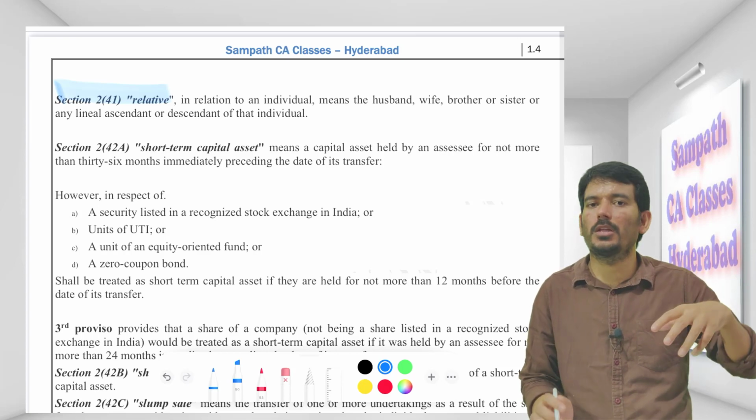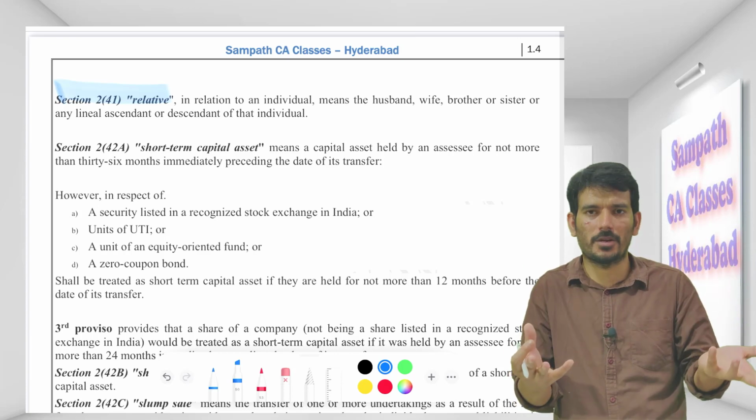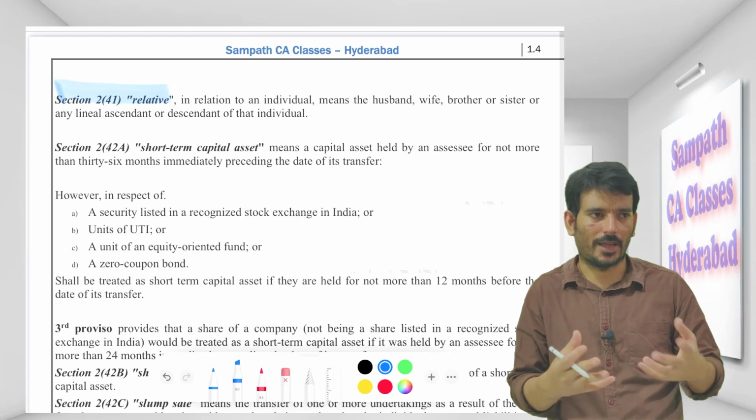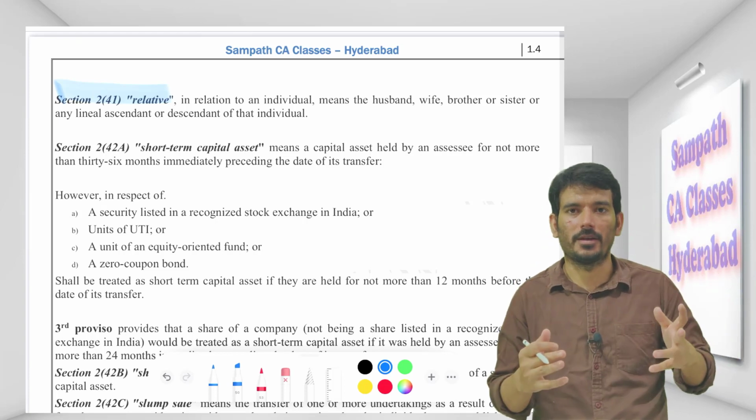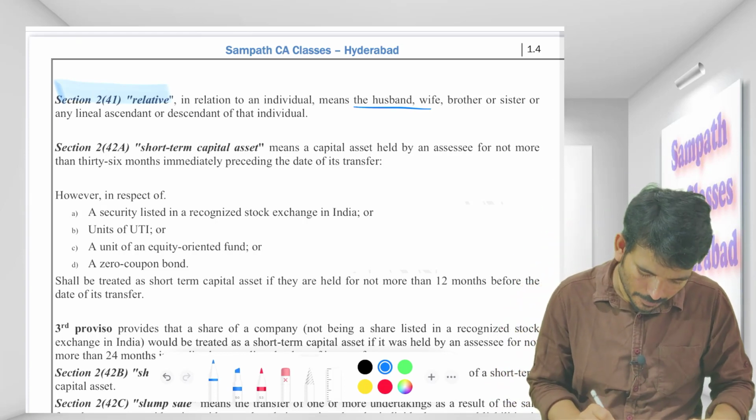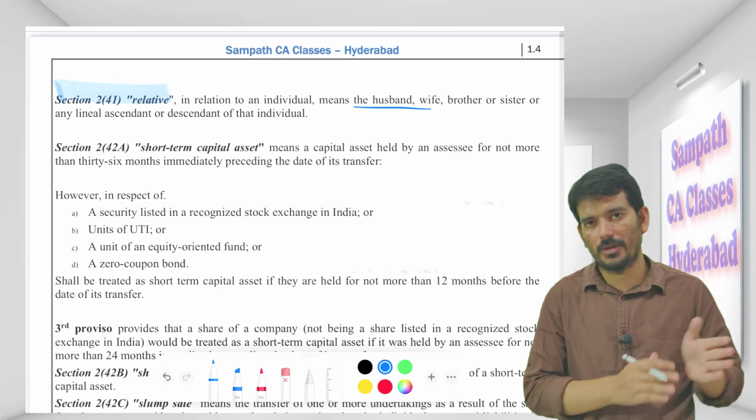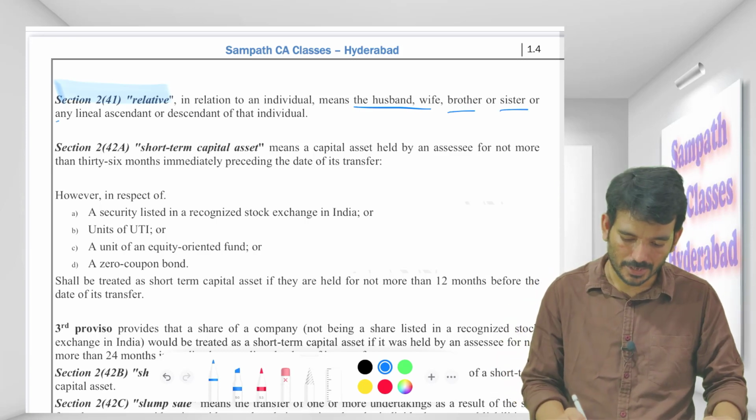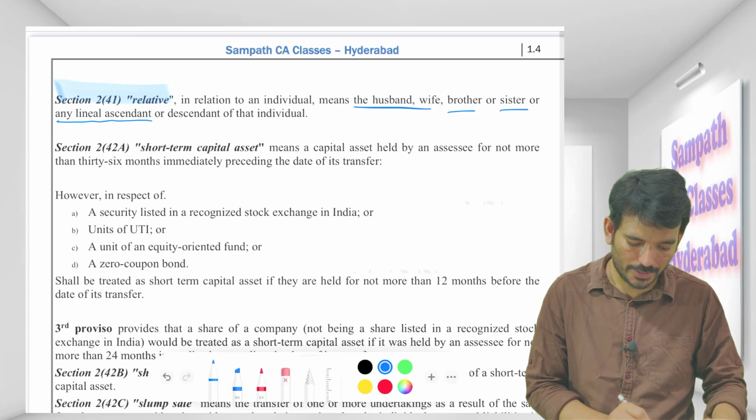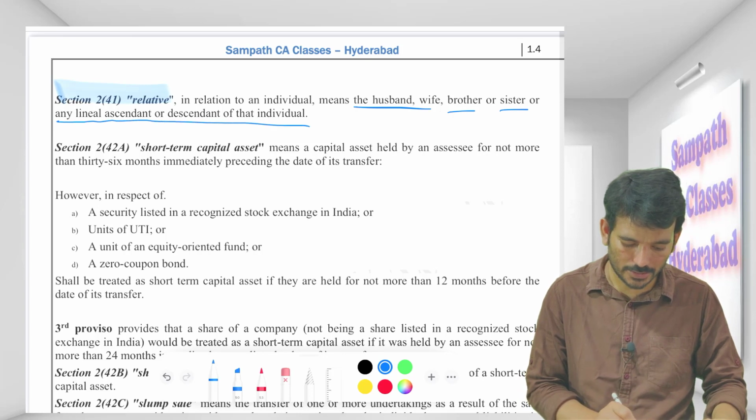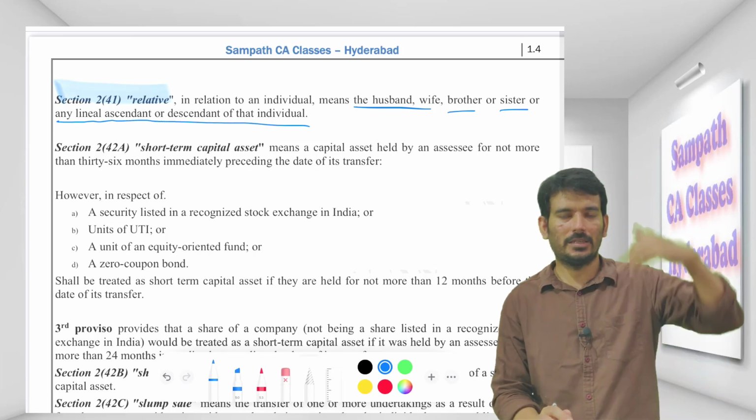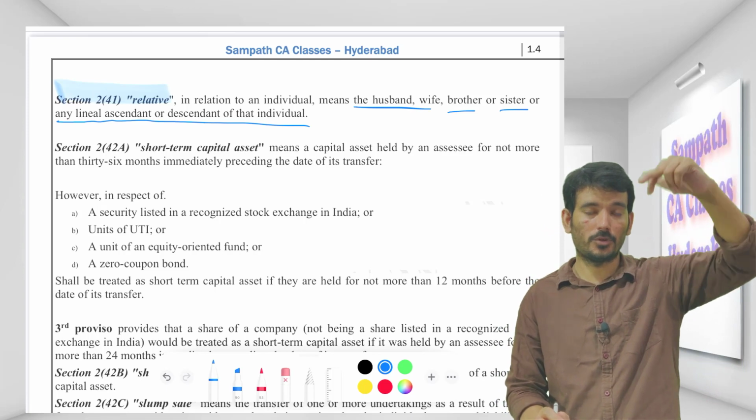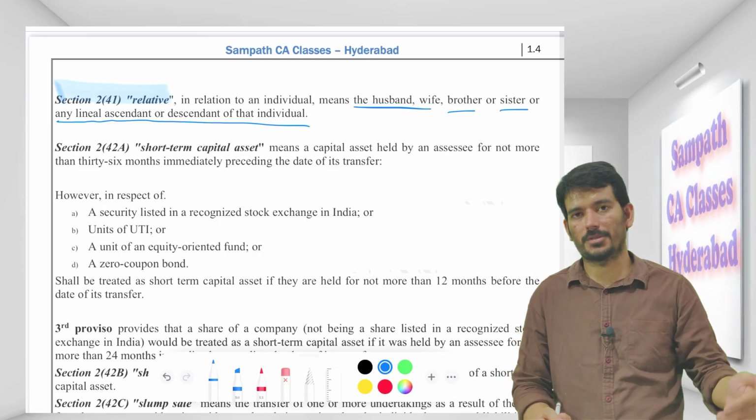Right? So now the law wants to have a view as to what you mean by relative. There has to be a definition, right? I cannot say all my family members are my relative. So relative means spouse, like if it's a female, husband, male, wife, brother, sister, or any lineal ascendant or descendant of that individual. Ascendant is above that person, descendant is below that person, like son, grandson, something like that.